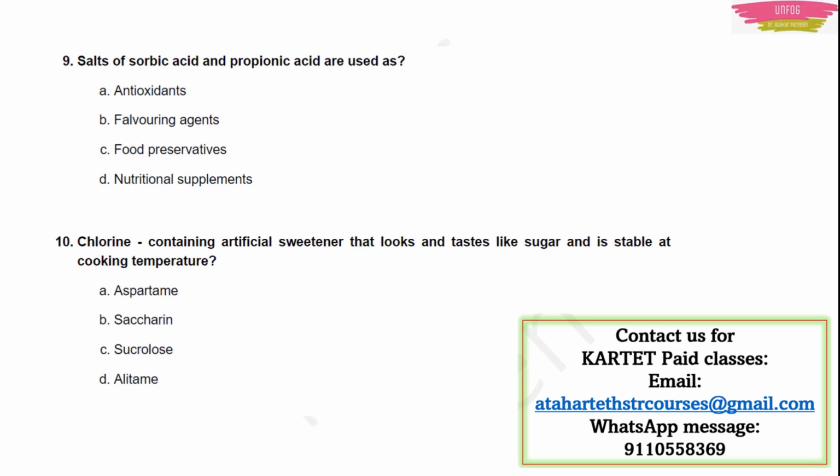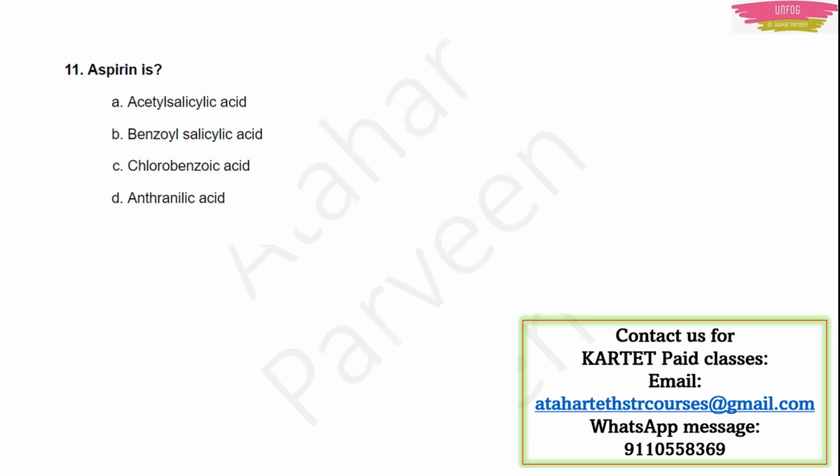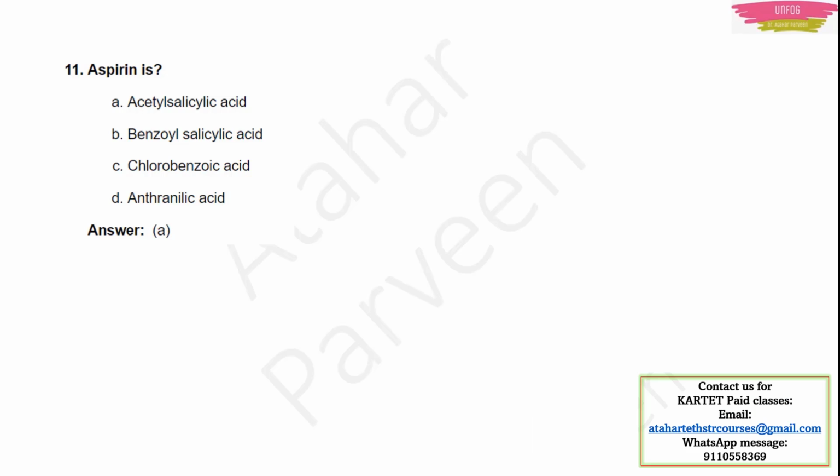Next question. Salts of sorbic acid and propanoic acid are used as. Of course, they are used as food preservatives. I told you, right? Next question. Chlorine containing artificial sweetener that looks and tastes like sugar and is stable at a cooking temperature. Same question is repeated. It should be sucralose. Next question. Aspirin is, of course, it is acetyl salicylic acid. Salicylic acid. You have to remember that, which I told you that it will be there in cosmetics and Vicks and Zandu Balm, right? That is acetyl salicylic acid.